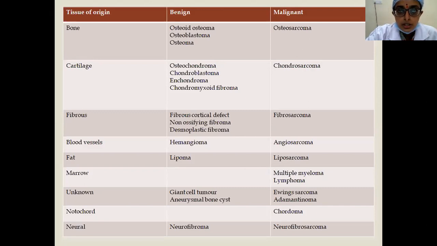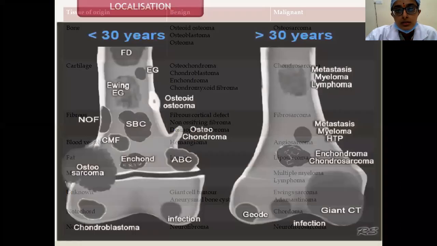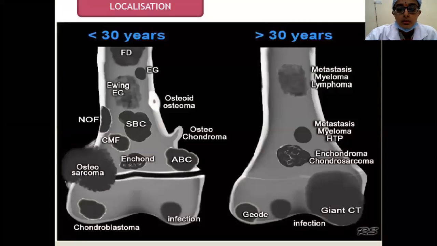In this class, we are going to emphasize mainly on benign bone forming tumors and benign cartilage forming tumors, and some other tumors like giant cell tumor, aneurysmal bone cyst, unicameral bone cyst, and adamantinoma. So this slide, I will come to again.